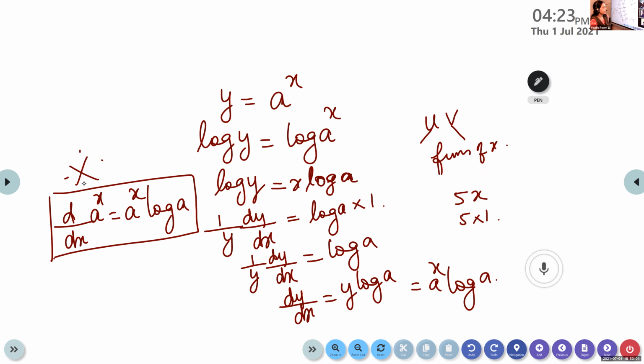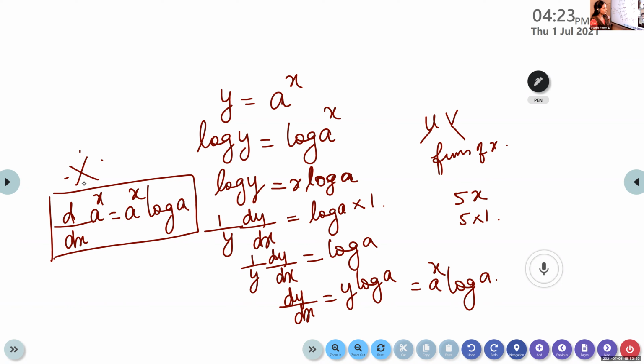Is it okay? Any doubt in this part? Yes, ma'am. Any doubt here, Gayatri? Any doubt? No. Krishna Chandran? See? Practice this again and again. Then only you'll be able to do this type of questions.